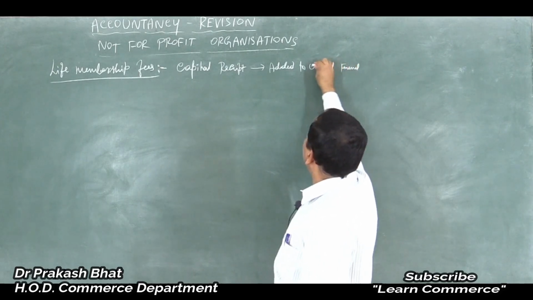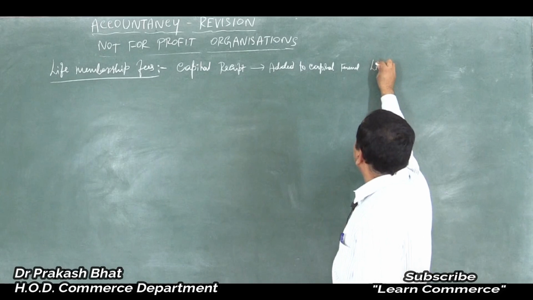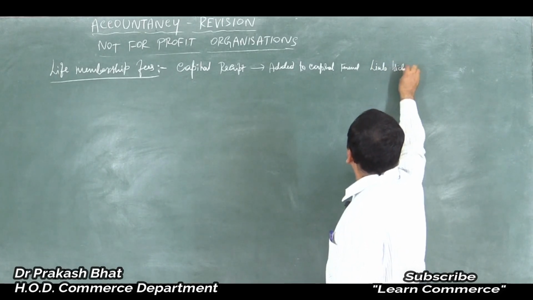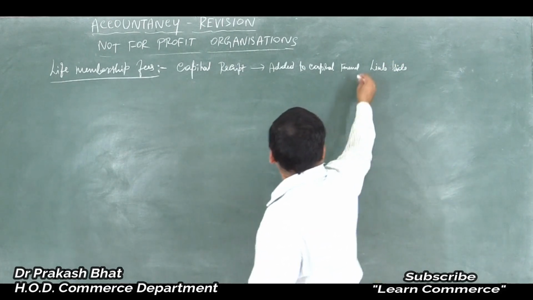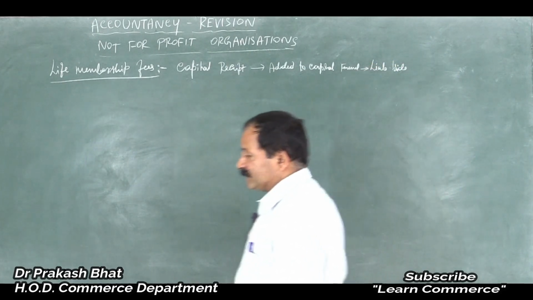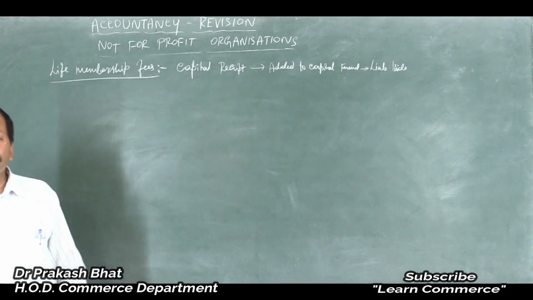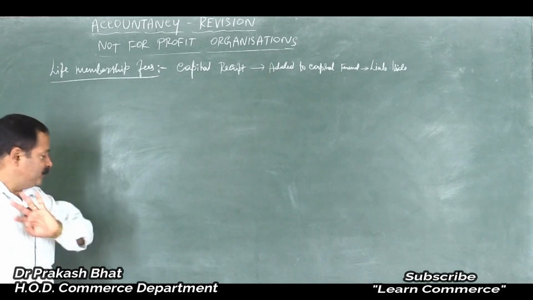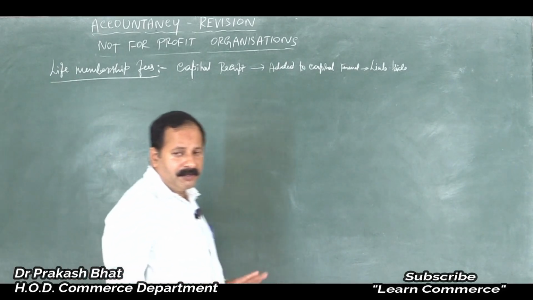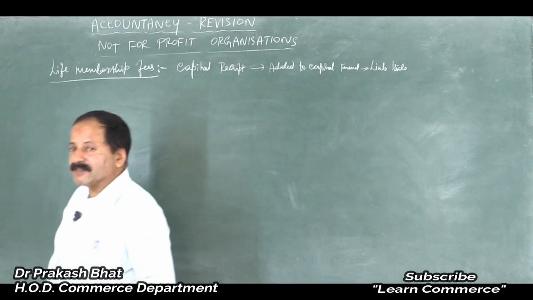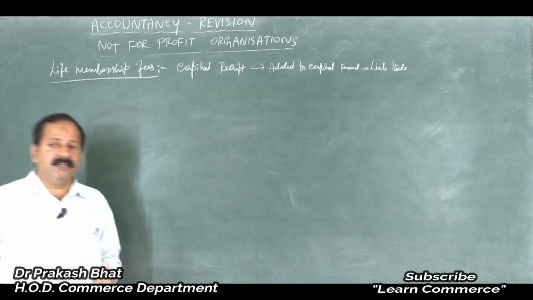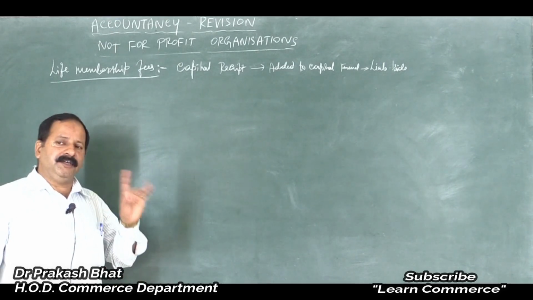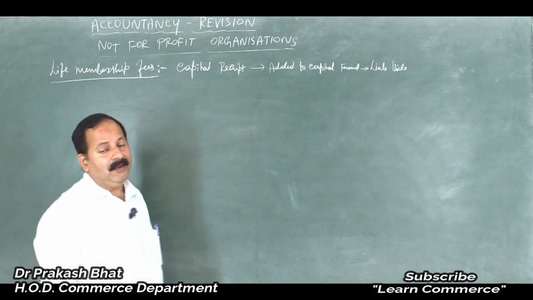Capital fund on which side? Liability side of the balance sheet, because capital fund always appears on the liability side of the balance sheet. That is how you have to treat it. Whether the amount is small or big, no problem. You are not concerned about the value of the amount. You are concerned about whether it is a life membership fees or not. If yes, add it to the capital fund and show it on the liability side of the balance sheet.